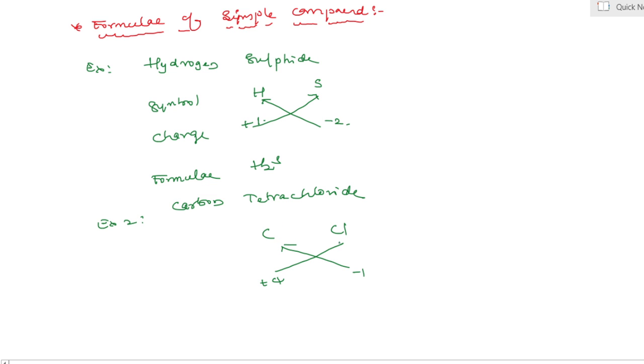It means valence electrons are here 4 and 1. What can they form? Carbon tetrachloride, CCl4. Take the next example, third example.